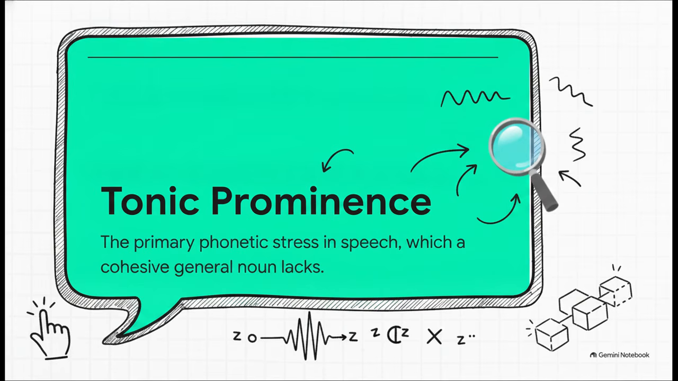In everyday speech, tonic prominence is just the primary phonetic stress. When a general noun is functioning cohesively, usually when it's accompanied by a pointing word like the, as in the idea, it does not carry the primary stress, even if it sits right at the end of a sentence. This lack of stress is a huge tell. It proves to the analyst that the noun is acting as a presupposing marker pointing backwards in the text, rather than bringing up brand new information.